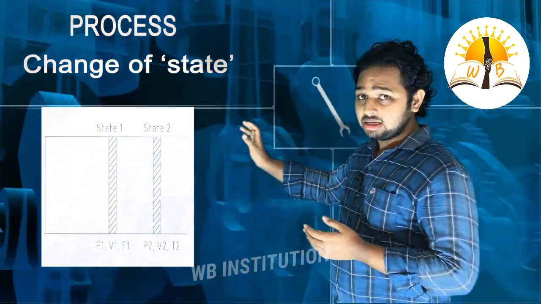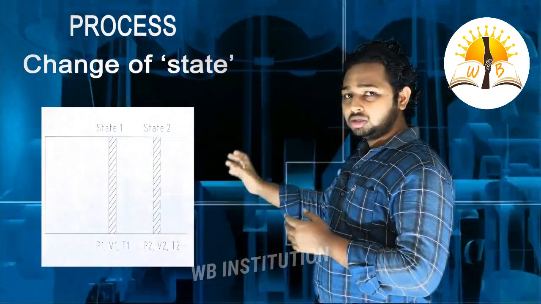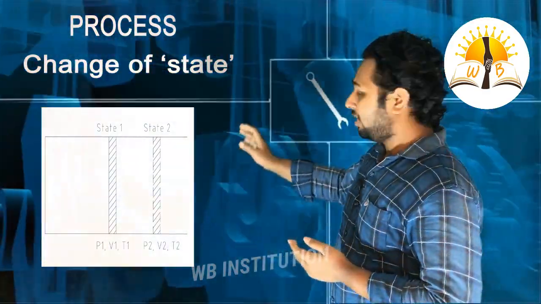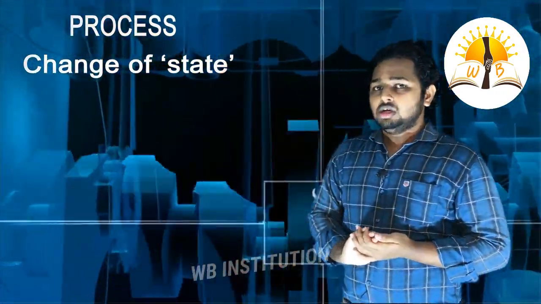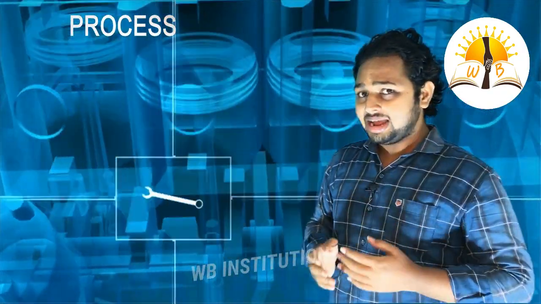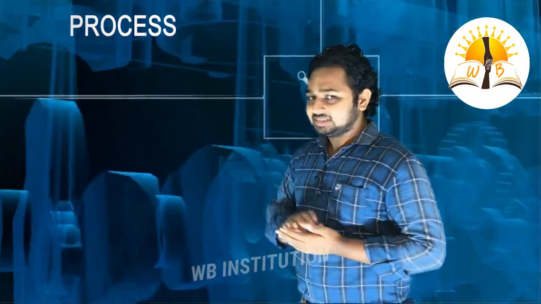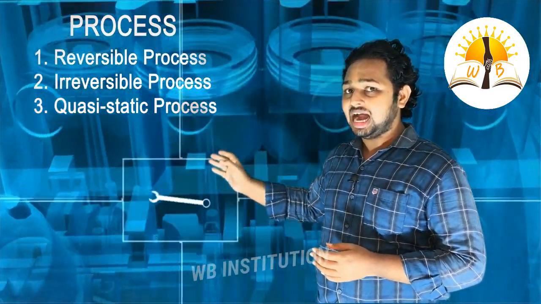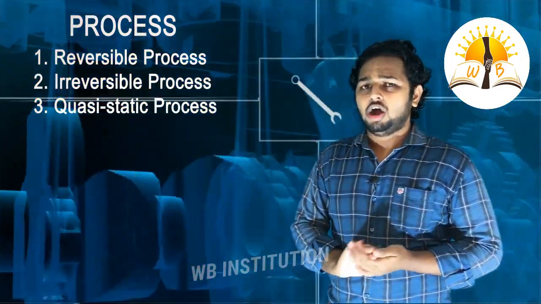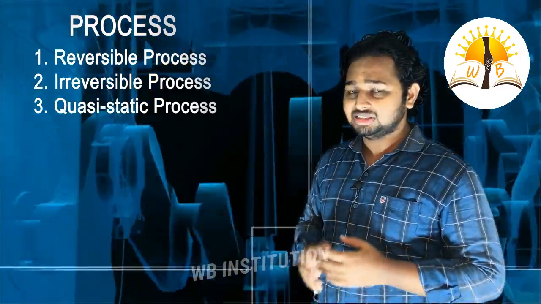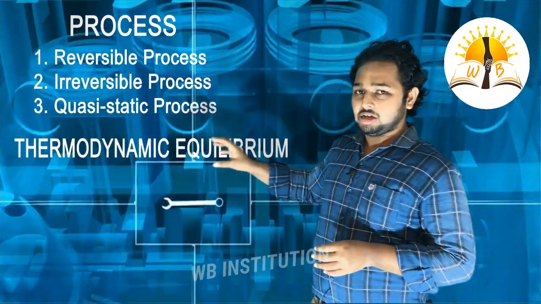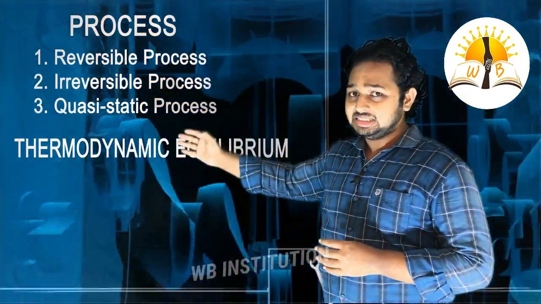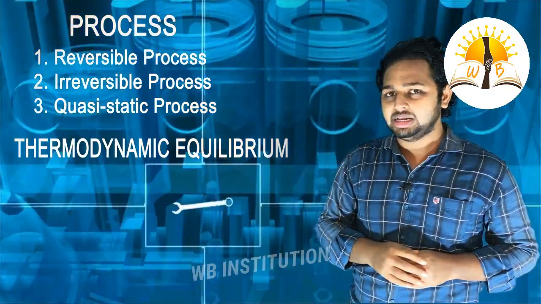Here we can say that the process has undergone some states, that is, a process from one state to another state. So basically, what are the three types of processes? Here we can see reversible process, irreversible process and quasi-static process. On what basis are we classifying these processes? That is on the basis of thermodynamic equilibrium. Before explaining the types of processes, let us see what is thermodynamic equilibrium.